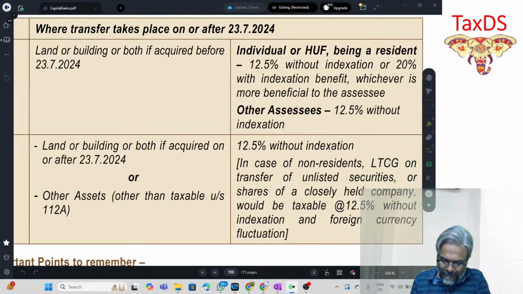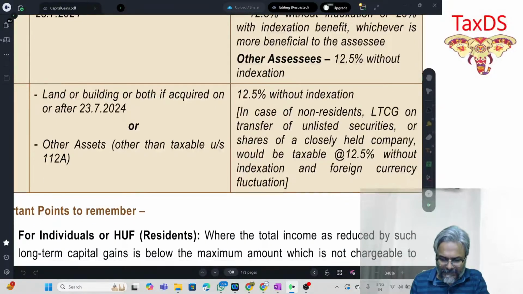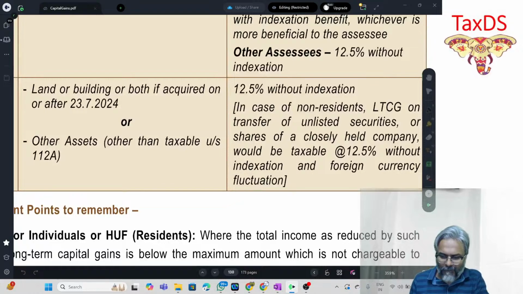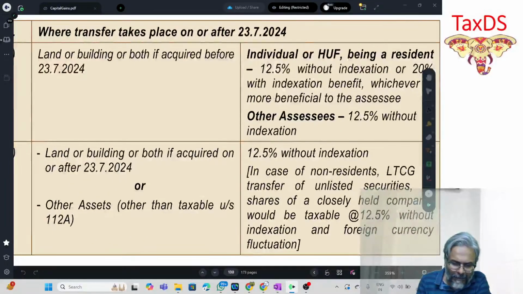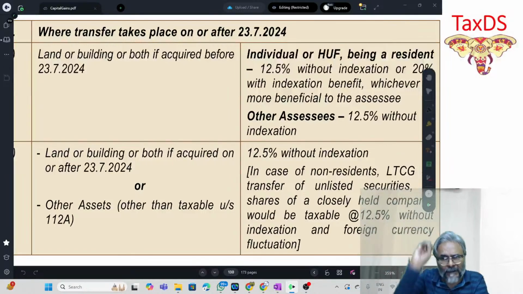In that particular case, students, can you see this? Straight away, in this context, the second bracket: 12.5% without indexation, the second box. The first box, students, is for land or building or both, if acquired before 23rd July 2024 but transferred on or after 23rd July 2024. I already told you that two alternatives are there. With indexation, long-term capital gains will be charged at 20%. Without indexation, long-term capital gains will be charged at 12.5%. Check whichever is beneficial, that would be the final rate.